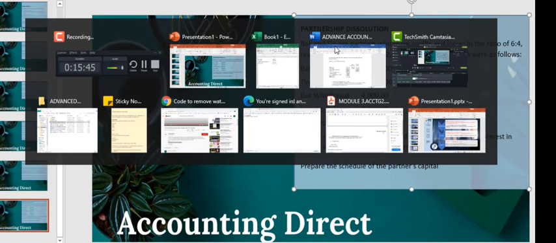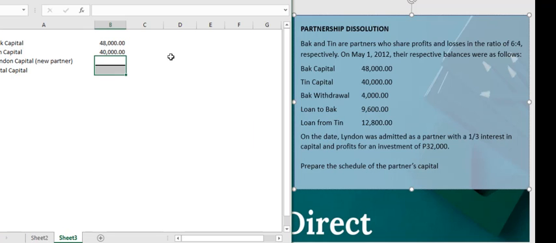Now I have prepared for you a schedule of Buck and Tin capital, which Buck is having 48,000 capital, Tin 40,000 capital. Now we will be disregarding some other information, as what is needed is the balance capital of Buck and Tin.